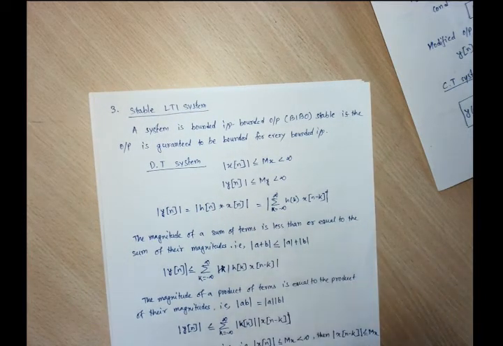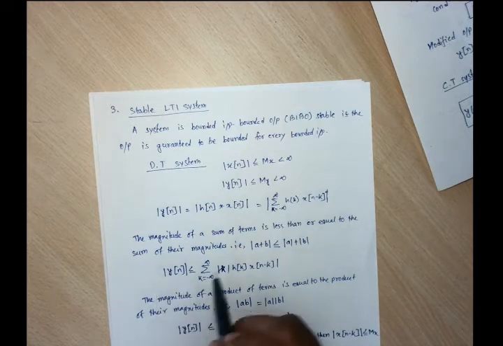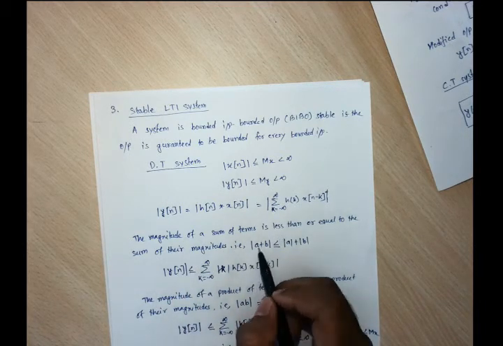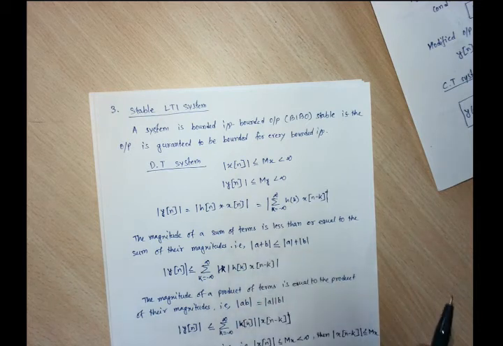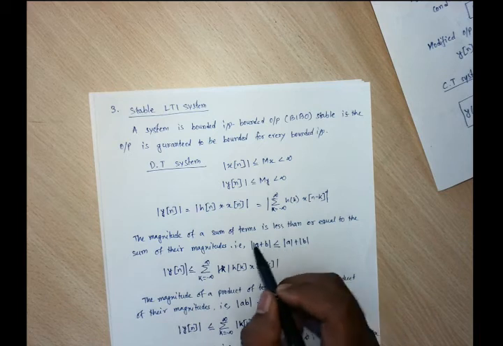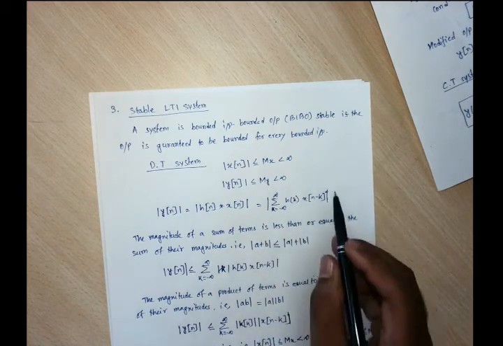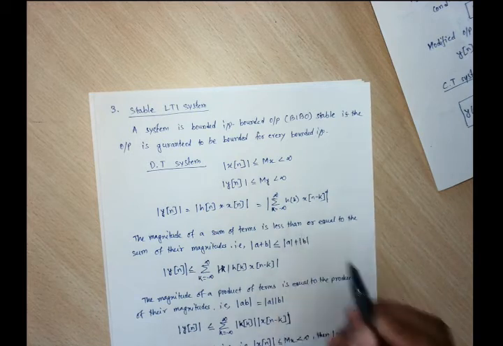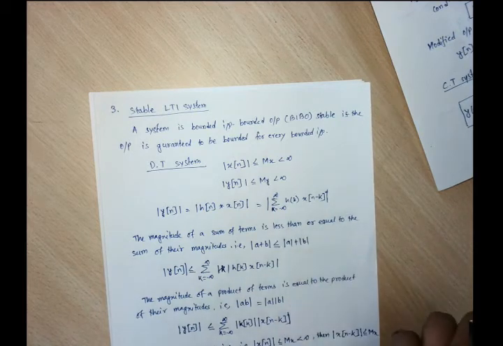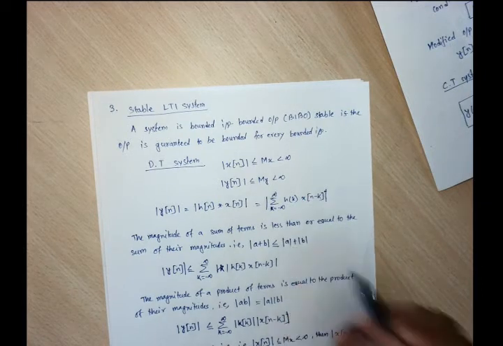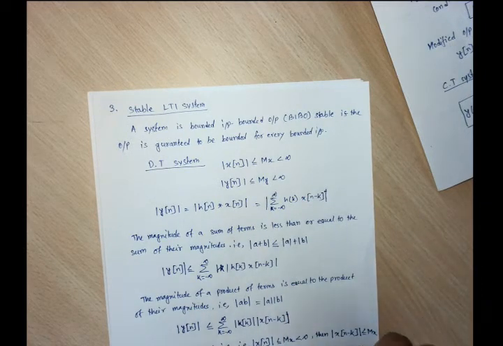So what conditions can we consider? The magnitude of a sum of terms, for example a and b, is less than or equal to the sum of their magnitudes. It may be equal or it may be less.